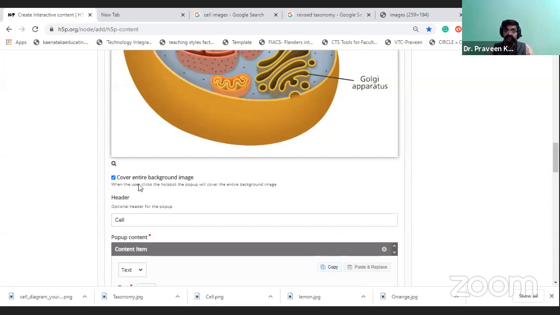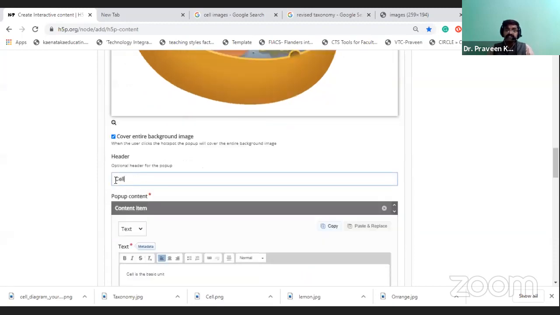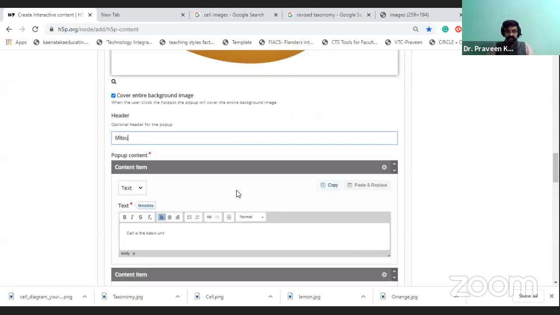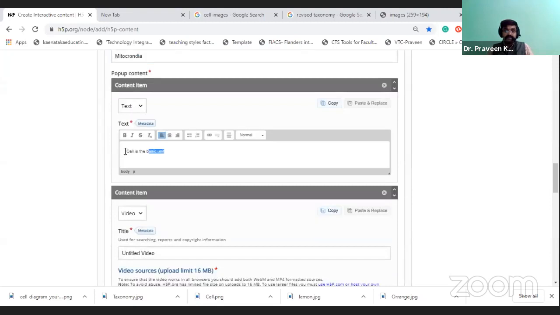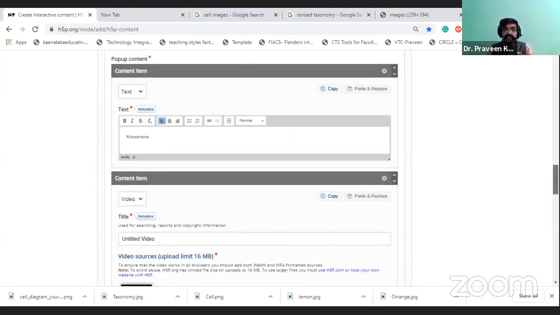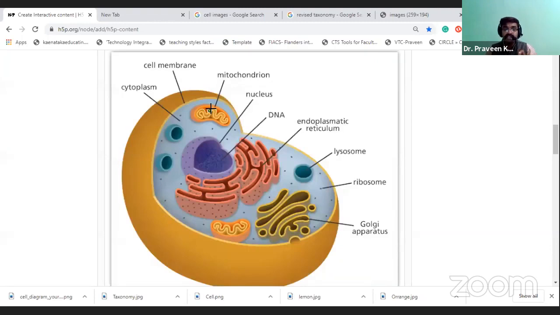So the information you have to add here. So that is mitochondria. So that hotspot information is related to that. So one dotted point we have created, that is the hotspot of that image. So this is called mitochondria.